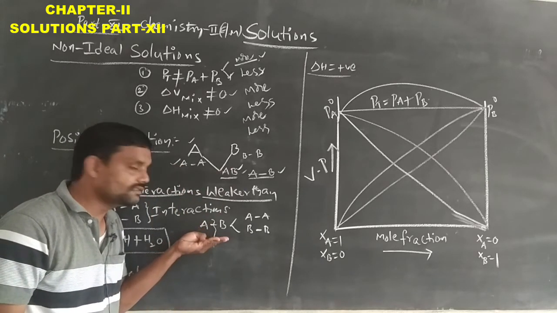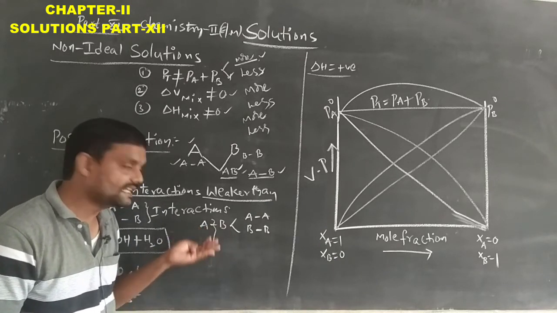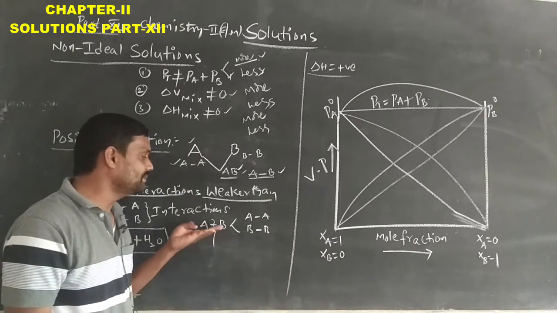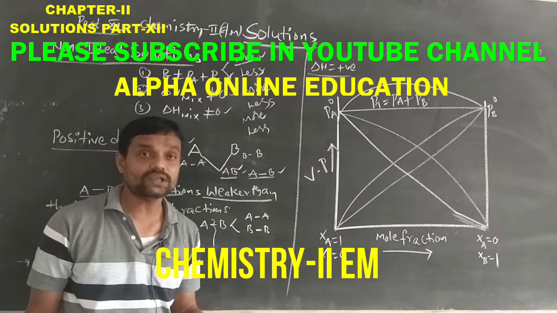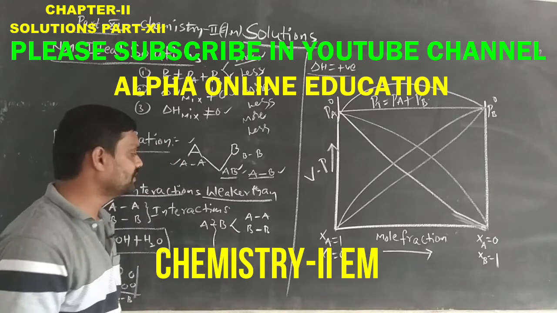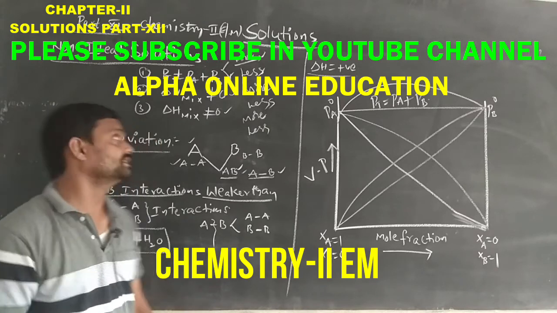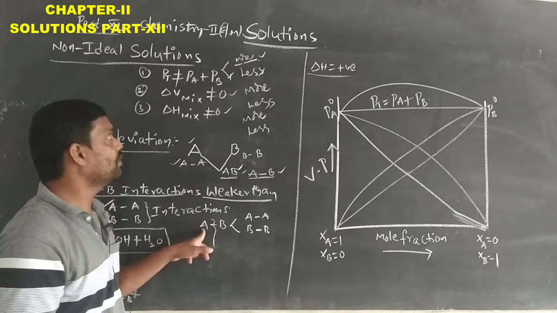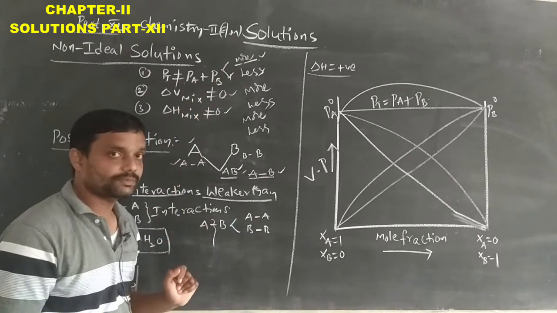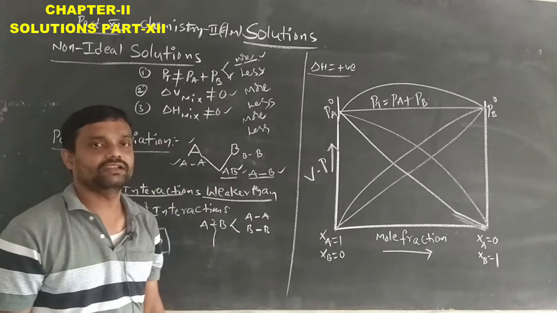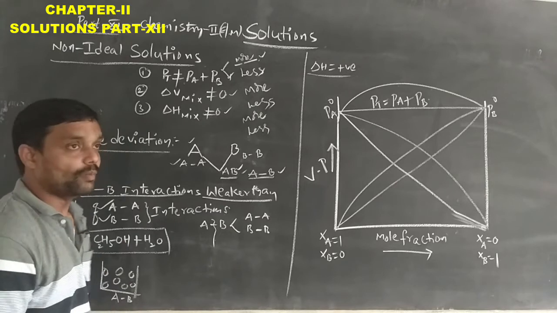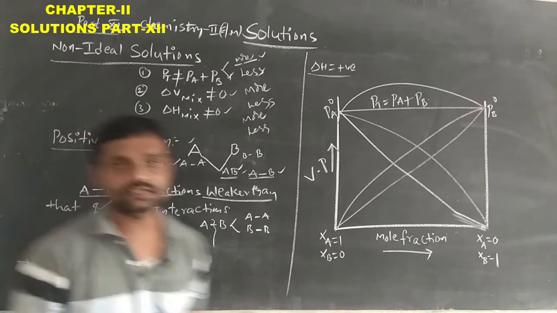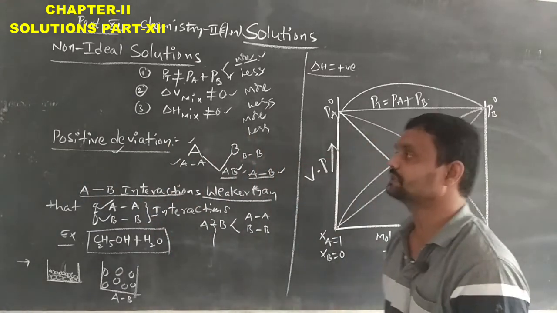In the formation of the mixed solution, the AB interactions are very weak compared with the A and A, B and B interactions. Due to that, the AB mixed solution forms more vapors, and the pressure exerted by those vapors is called the vapor pressure. So the total vapor pressure is greater compared with the A solution vapor pressure and the B solution vapor pressure. Due to that higher vapor pressure, it shows the positive deviation. Clear? It shows the positive deviation.